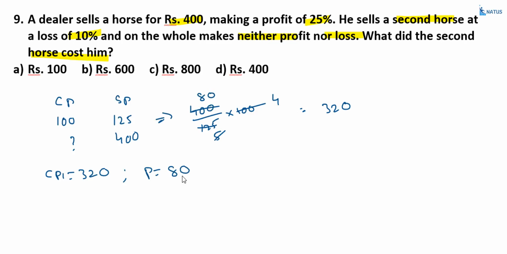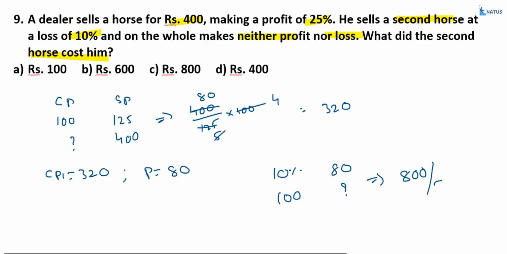Now, profit on the first horse is equal to loss on the second horse. How much loss do you get? That is equal to 10%. So 10% of the amount is equal to 80. 100% of the amount is equal to how much? So that is equal to 800 rupees. Option C is the correct answer.